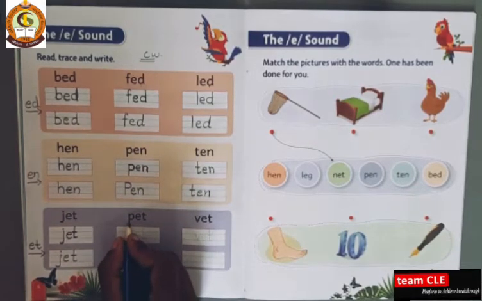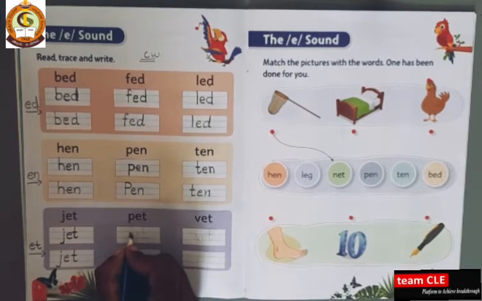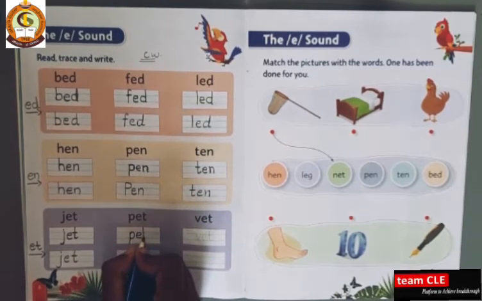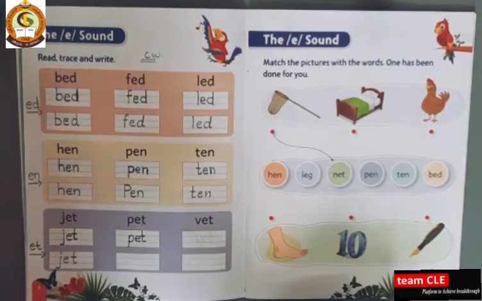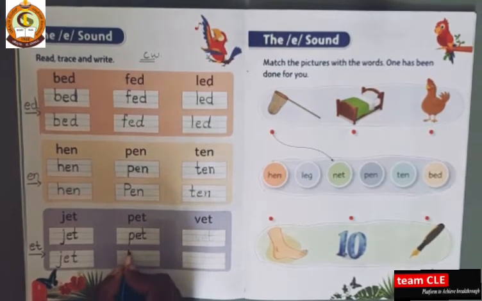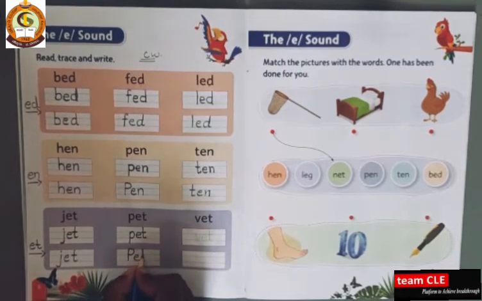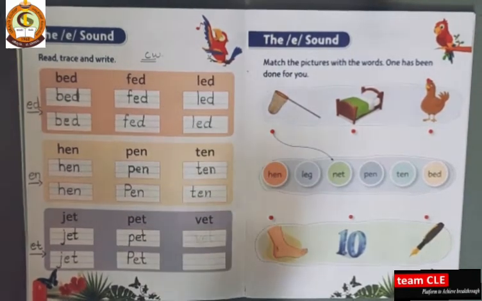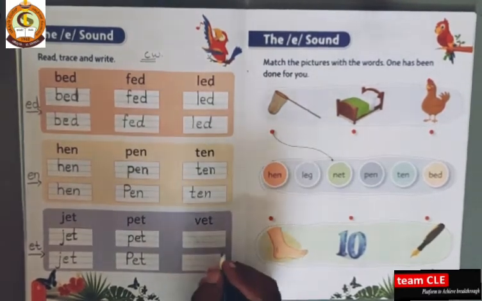Next P, E, T, pet. P, E, T, pet. P, E, T, pet. P, E, T, pet.